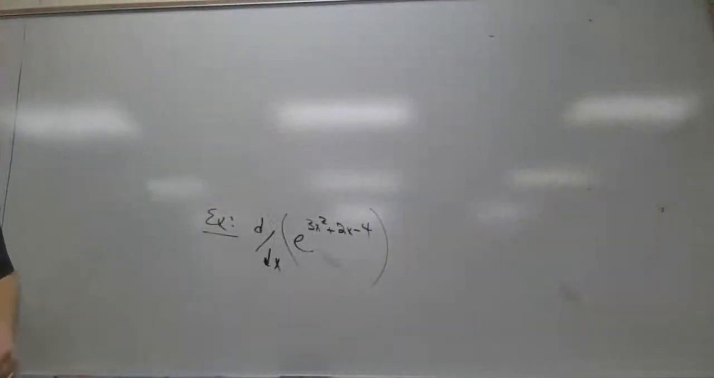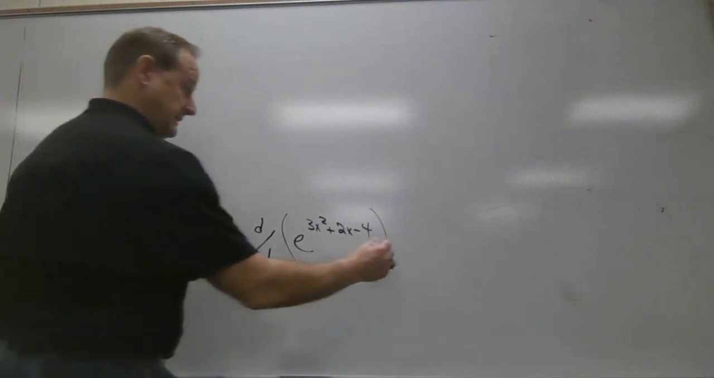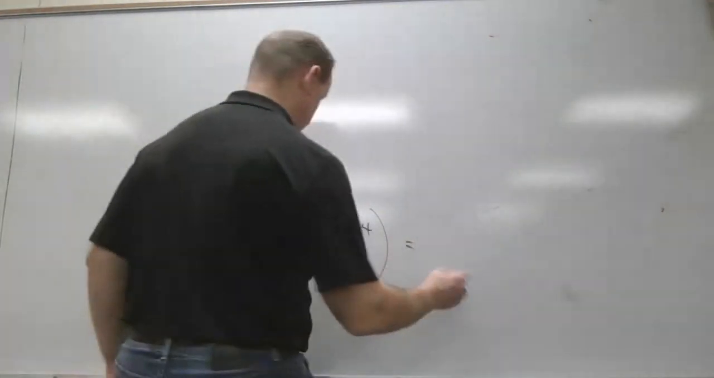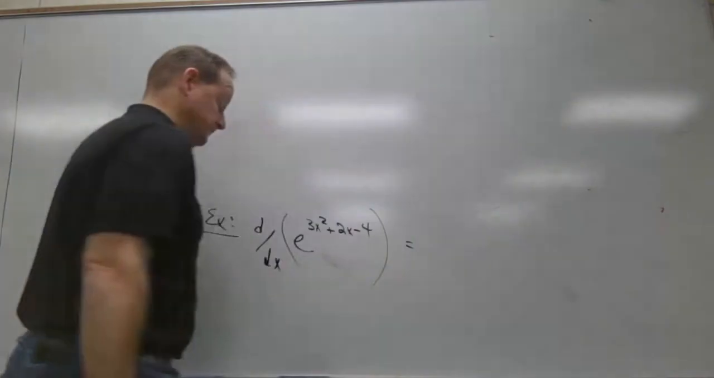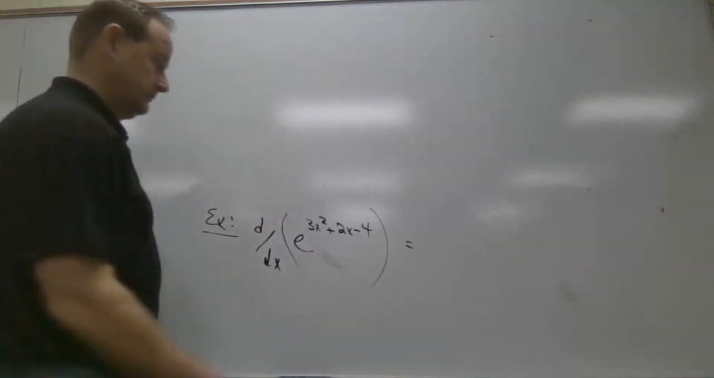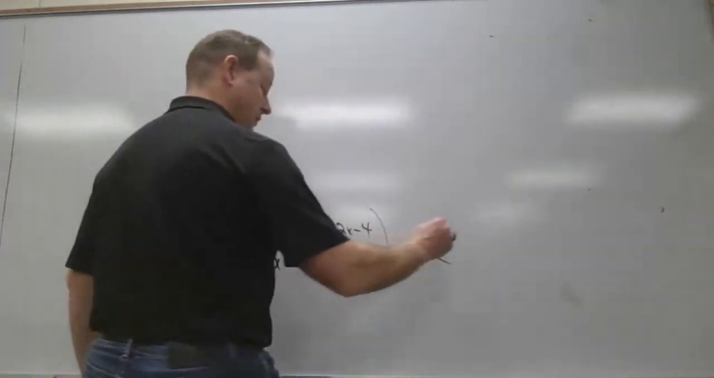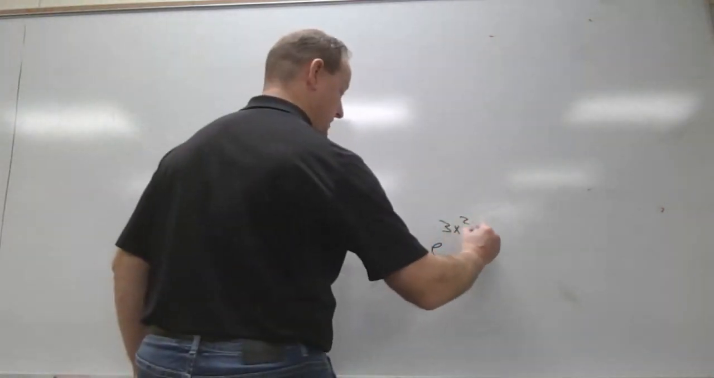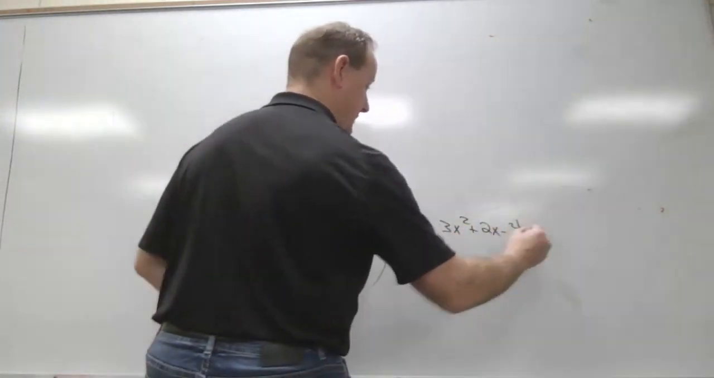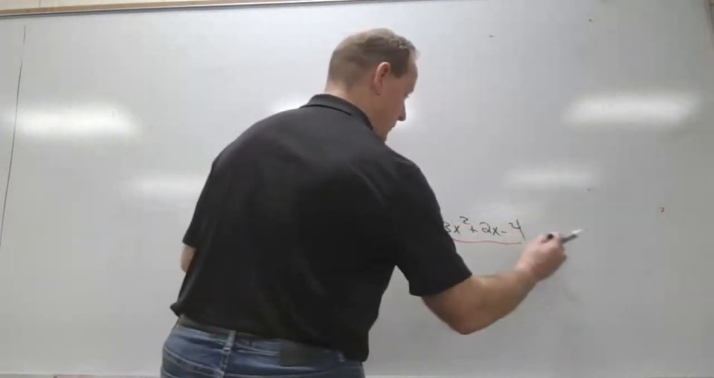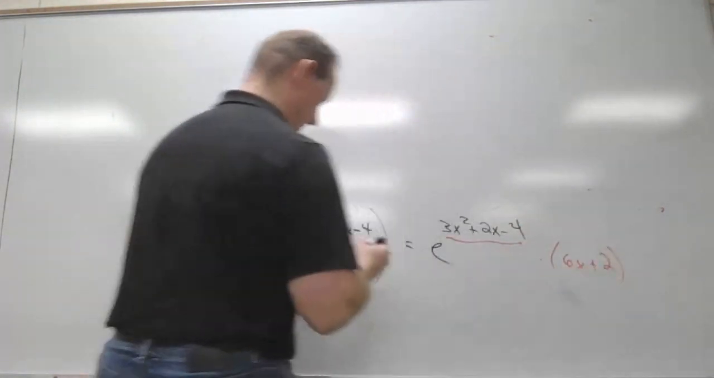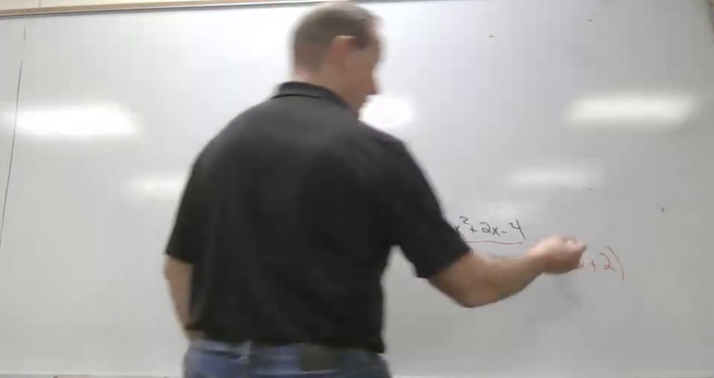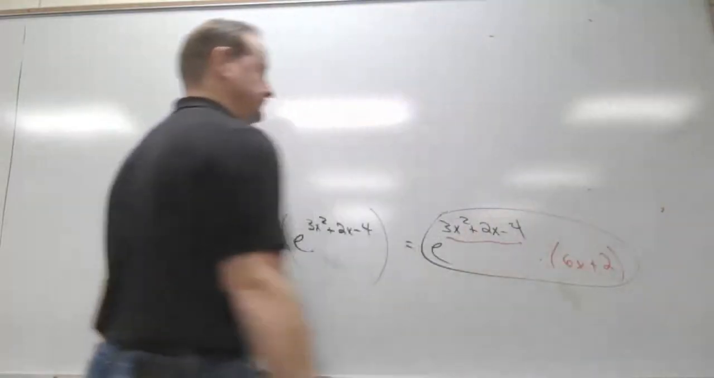What you got? Who's up? Eli. The derivative is 6x plus 2. Oh, but e to the 3x squared plus 2x minus 4. So you act like it's okay. So it's e to the 3x squared plus 2x minus 4 times the derivative of the exponent, which is 6x plus 2, right? So then if you want, you can write that in front.